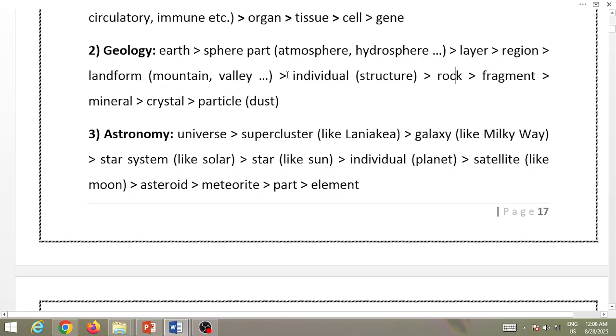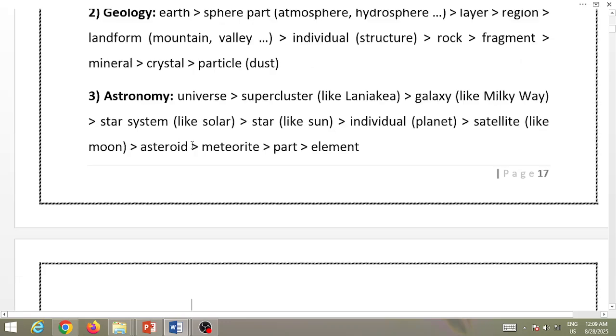And bigger than individual geological structures are landforms like mountains, valleys, etc. Landforms together create a region. Regions together are a layer of the earth. So earth itself has different parts or spheres, like atmosphere, which is about gas, the oxygen and this kind of thing. Hydrosphere, which is about the water. Lithosphere, which is about the rock and soil. And the biosphere, which is about the biological nature that we already alluded to. And bigger than the sphere is the earth itself.